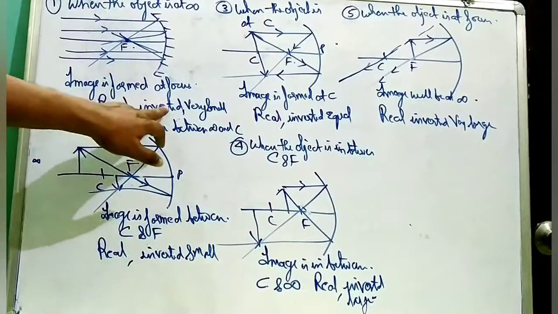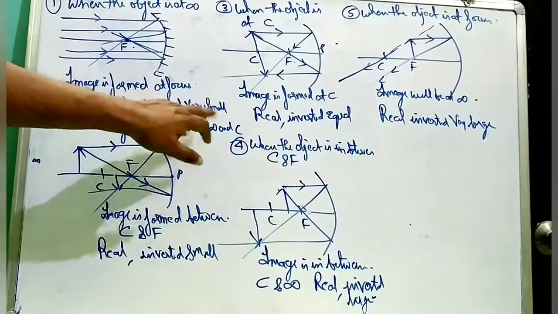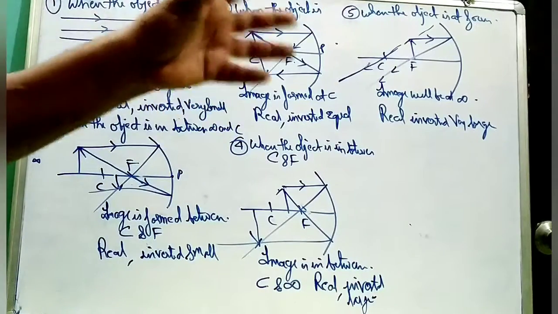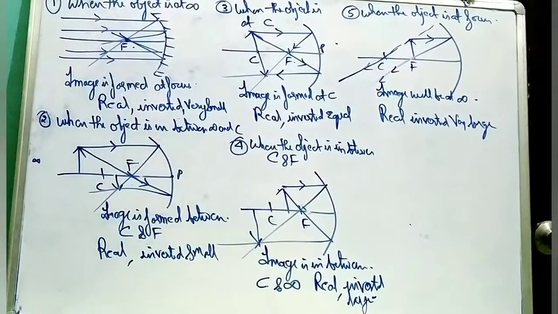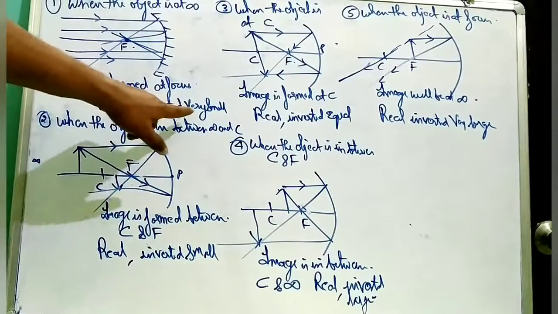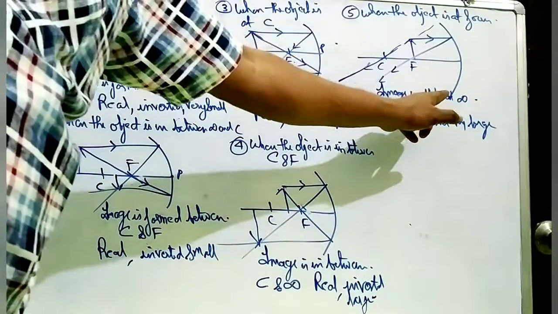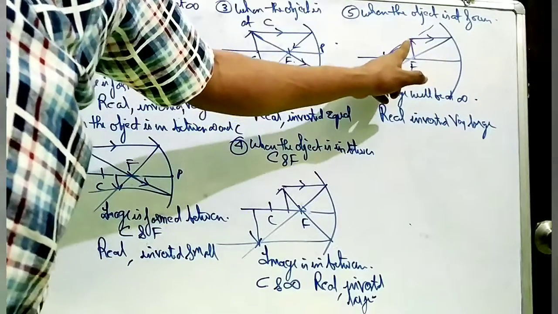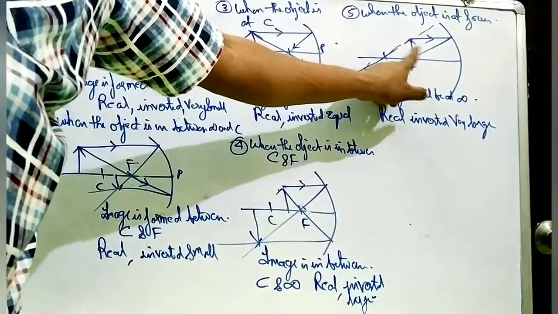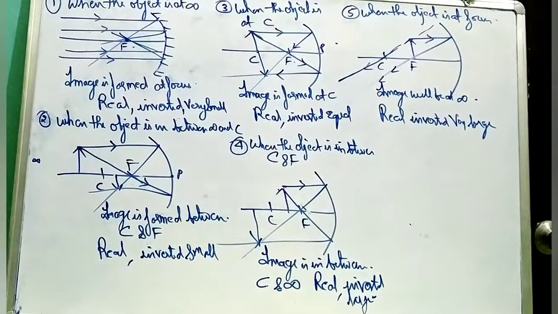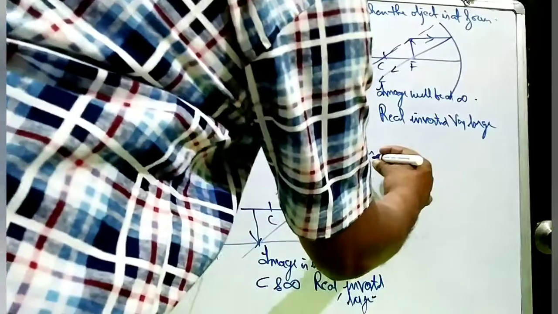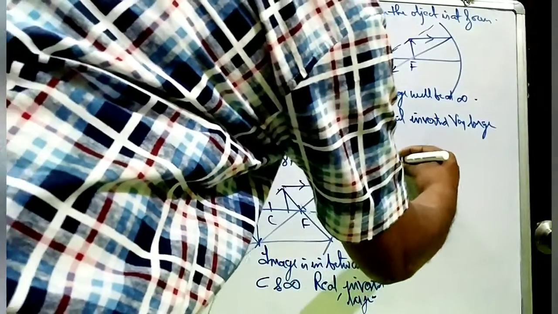Real image is always inverted, and the size depends upon the distance at which the object is kept. As it is far away from the pole, the image is very small. As it is coming towards the pole, the image becomes larger and larger. So when the object is at the focus, the image is at infinity. Now the sixth one, which is much more important.